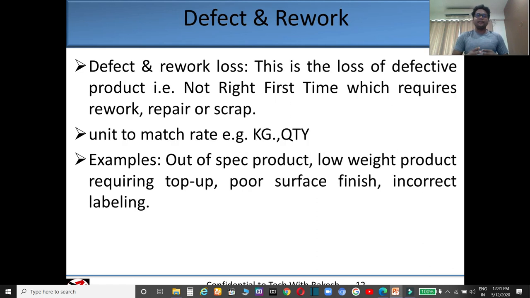Defect and rework. Defect and rework loss is also a big type of loss. This is the loss of defective product that is not right the first time, which requires rework, repair or scrap. When you produce a product which is not okay, and you are not going to deliver this product to the customer, that product is called defective. It can be reworked or repaired, or if it cannot be reworked or repaired, then definitely you have to scrap it. Its unit is either in kg or in quantity.